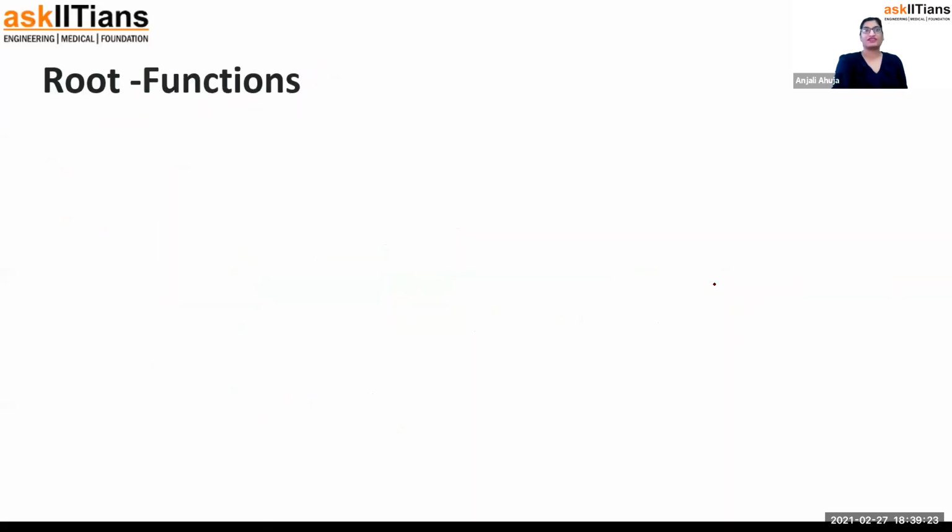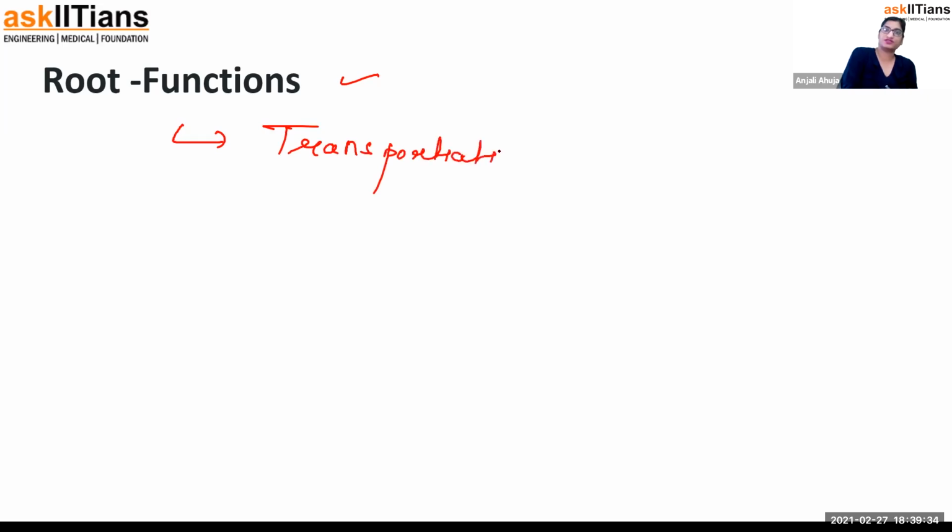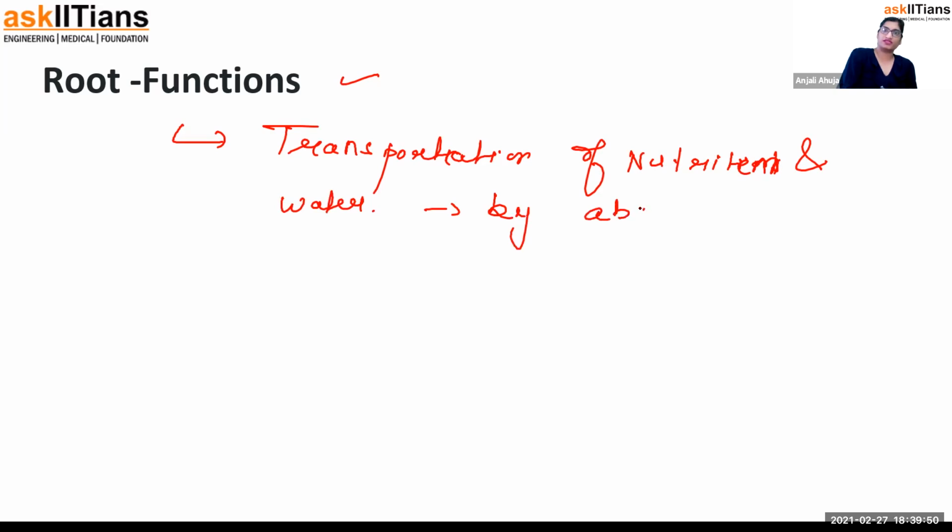Now let's move forward. The next thing, if a question comes into your paper that what are the functions of roots, you will say that it helps in transportation of nutrients, sorry, nutrients, not the nutrition, nutrients and water by absorbing it. I'm writing by absorbing it.